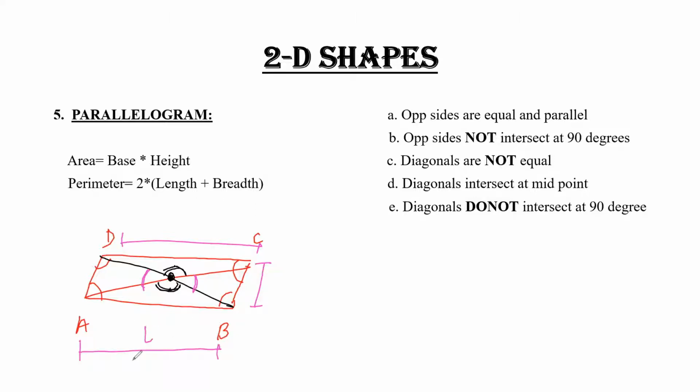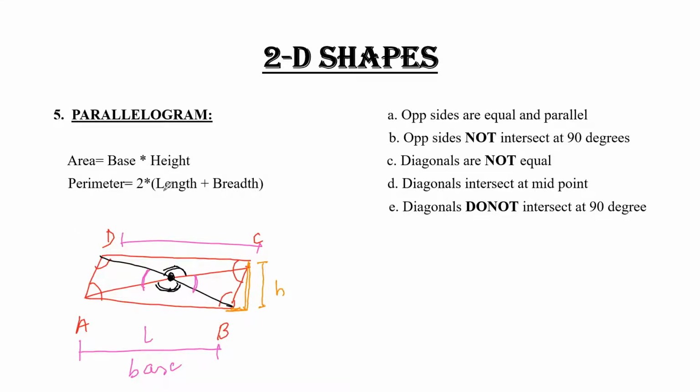This is the base, and the height, if I draw it, is like this. This is your height, this is your base. So the formula for area is base into height. If you have been given the height and base, after multiplication you will get your answer.